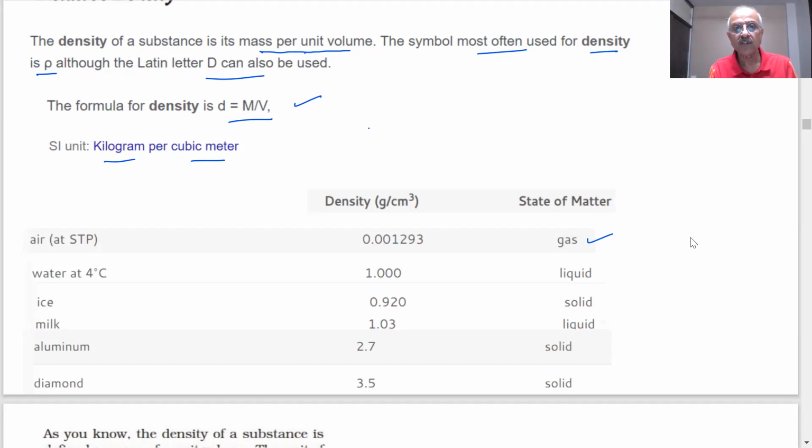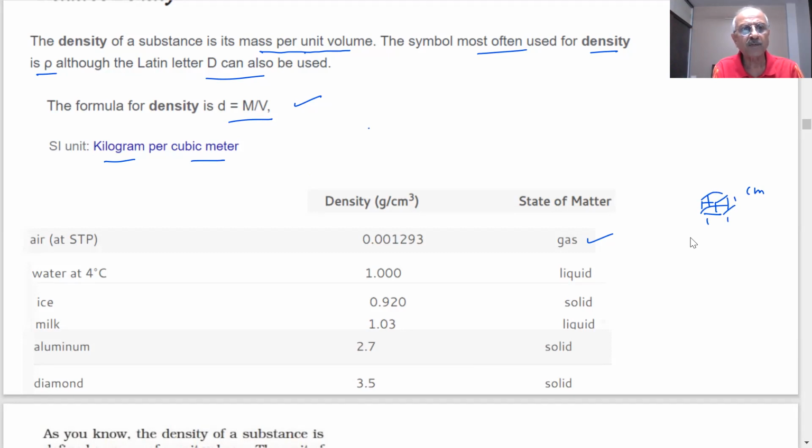Less. You can see how small it is? 0.001293 gram per centimeter cube. If I take 1 centimeter cube of air, students, how much will it weigh? 0.001293 grams. That is the density of air at STP, standard temperature and pressure.